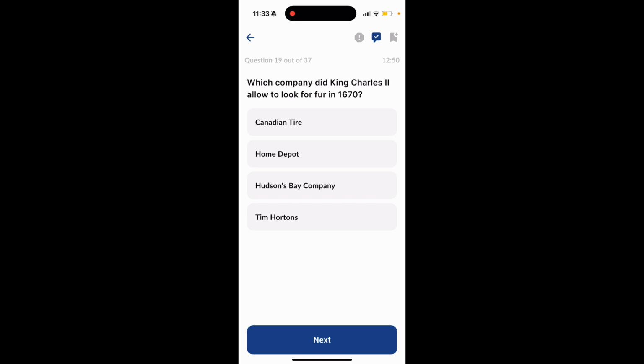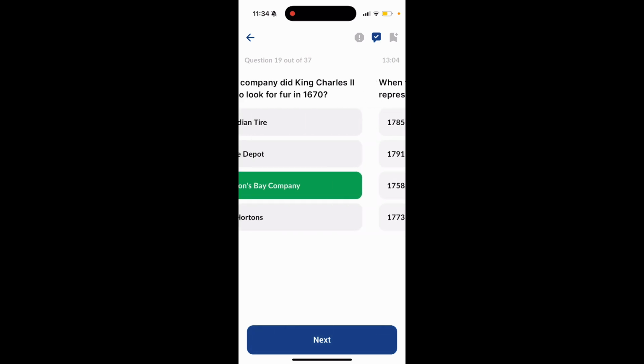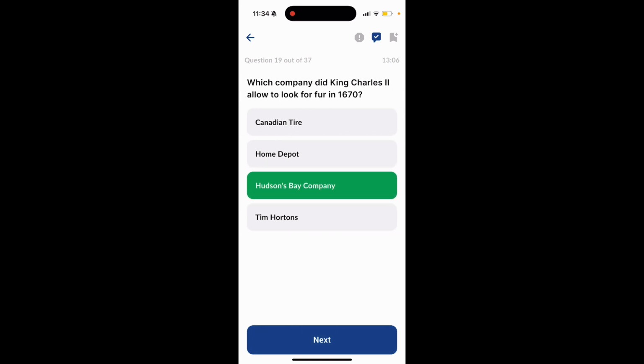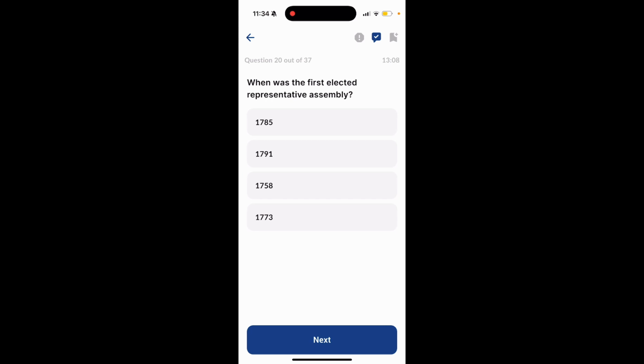Which company did King Charles II allow to look for fur in 1670? Canadian Tire, Home Depot, Hudson's Bay Company, Tim Hortons. The answer to this question is option 3, Hudson's Bay Company.